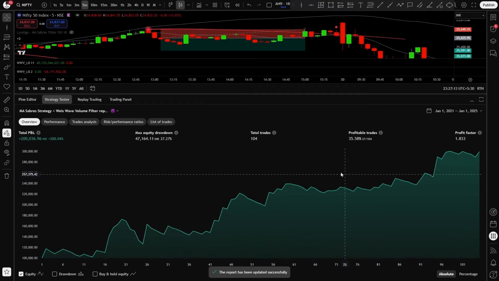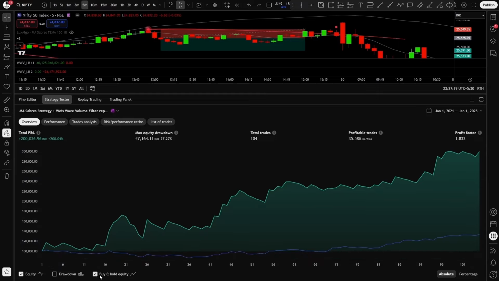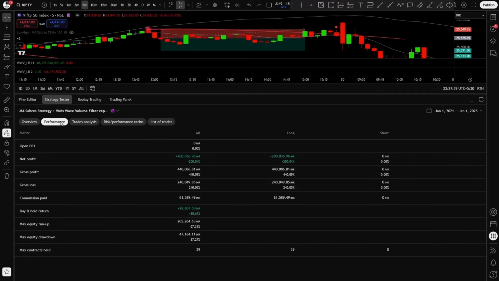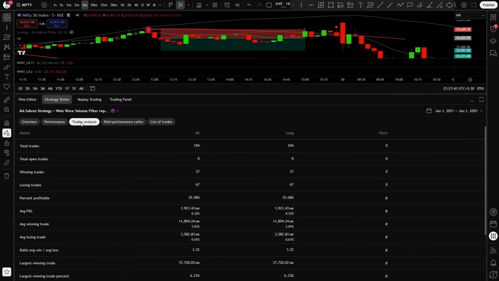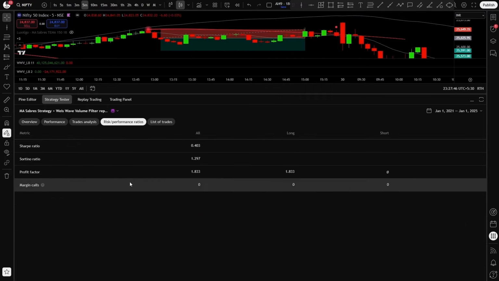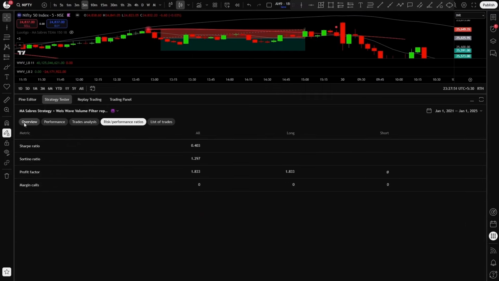And these are my results. The trade count is still pretty low, but we have a nice equity curve and we easily outperformed the buy and hold. The total net profit in these last 4 years is 200% and the max equity drawdown is only 27%. The profit factor is 1.8, that's also good. And let's see the performance metrics, trade analysis tab, the risk performance ratios, for those who are interested.